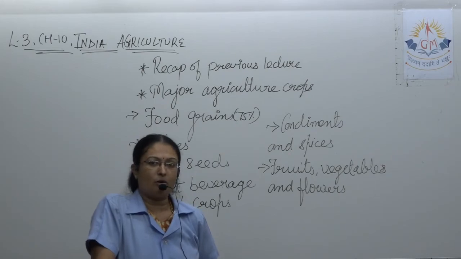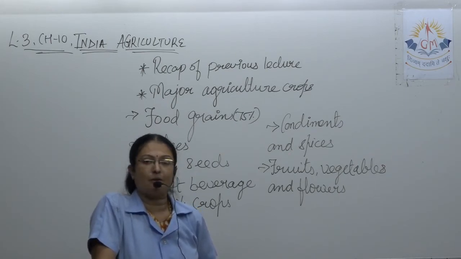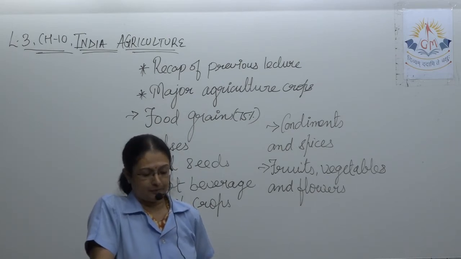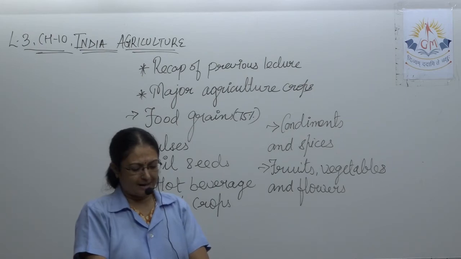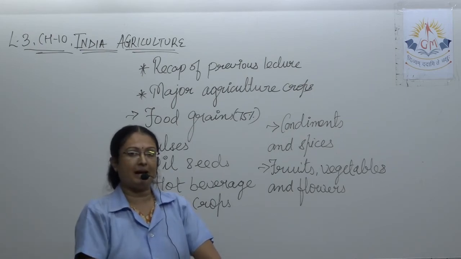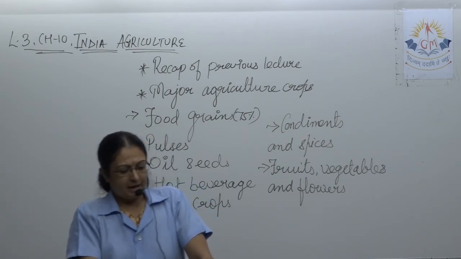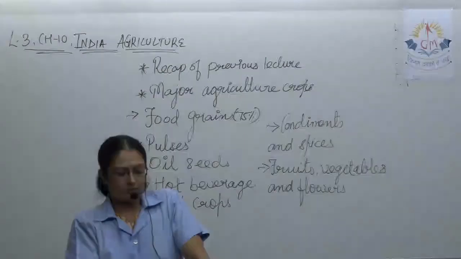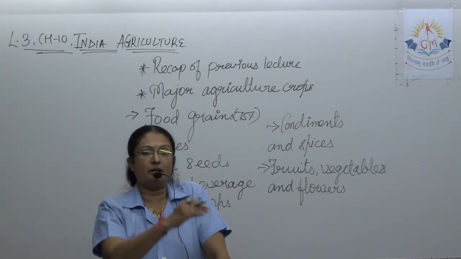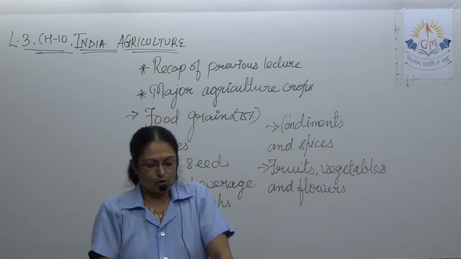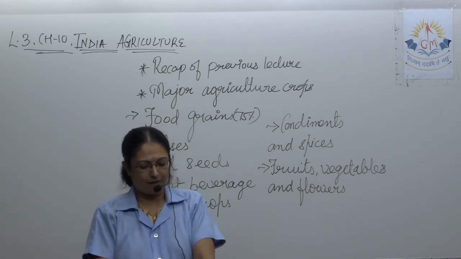South Gujarat and Saurashtra produce more sugar cane in Gujarat. If we talk about Gujarat, then South Gujarat and Saurashtra should be mentioned and you have to underline. Then comes jute. India produces maximum jute in the world. Please underline. The jute fiber is called the golden fiber. Underline, highlight it.